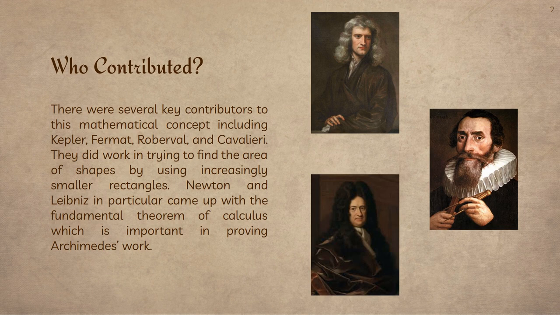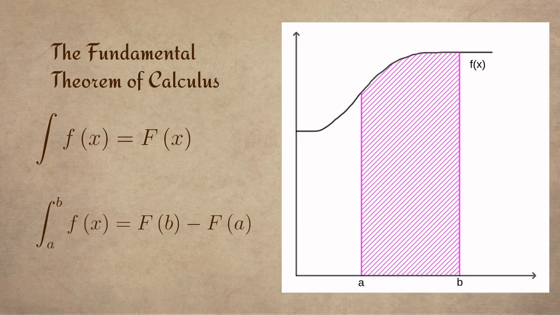Ultimately, who contributed to this idea? Well, there were several key contributors, including Kepler, Fermat, Roberval, and Cavalieri. They all did work in trying to find the area of shapes using increasingly smaller rectangles, not too far distant from what Archimedes was doing with increasingly smaller triangles. Newton and Leibniz, in particular, came up with the fundamental theorem of calculus, which is very important and is what we'll use to ultimately prove what Archimedes did.